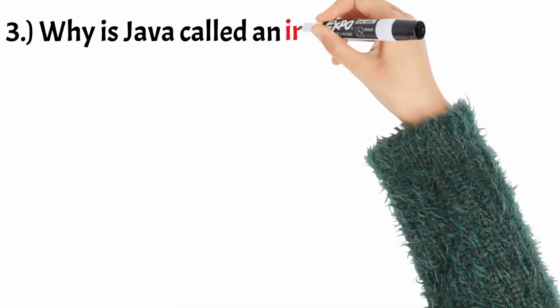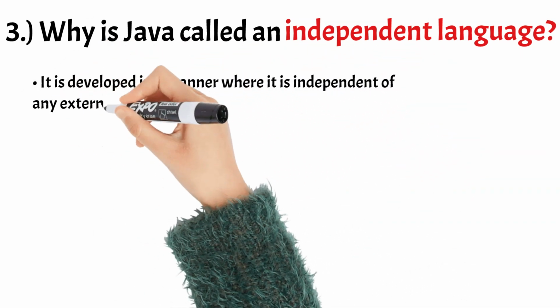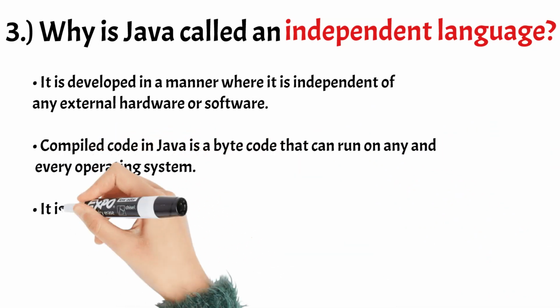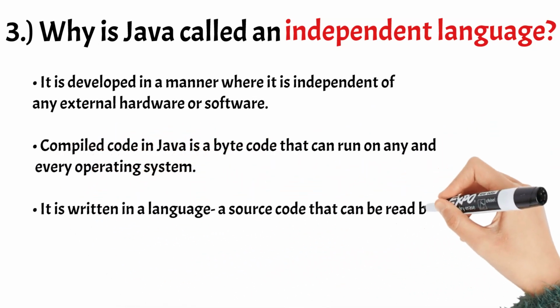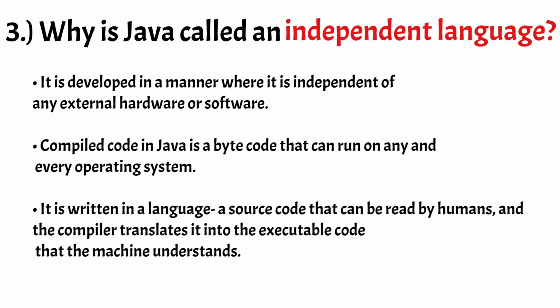Number 3. Why is Java called an independent language? Java programming language is developed in a manner where it is independent of any external hardware or software. This is because the compiled code in Java is a bytecode that can run on any and every operating system. The program is written in a language, a source code that can be read by humans, and the compiler translates it into the executable code that the machine understands.